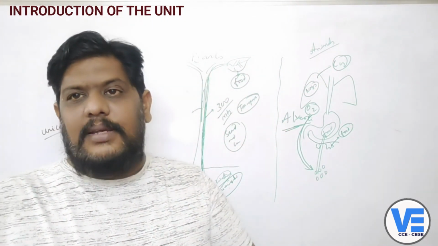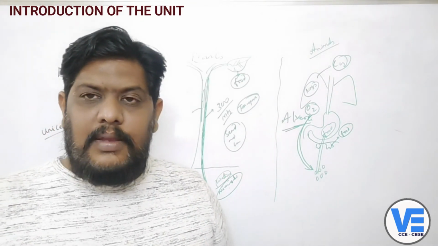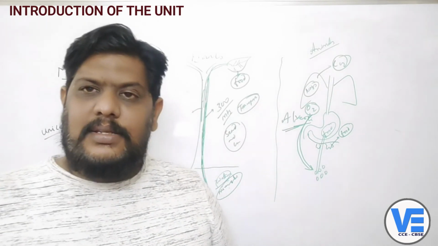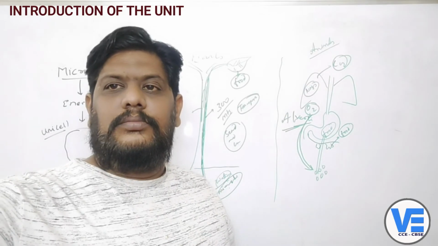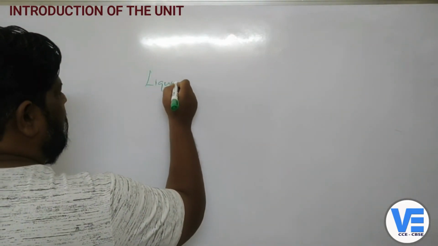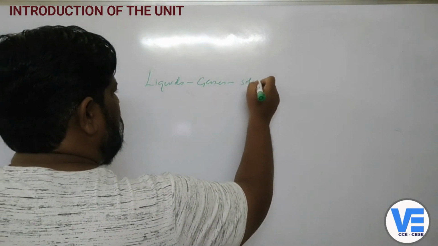So that system is our circulatory system. That is what we are going to study about. Now what are we going to study in the circulatory system? That is what we are going to see now. Okay, that means whatever the liquids, gases or solids, right?